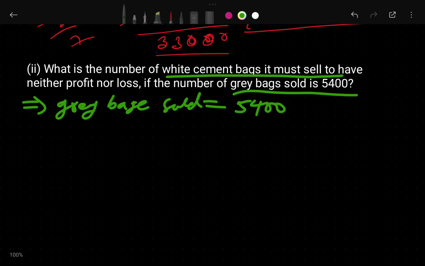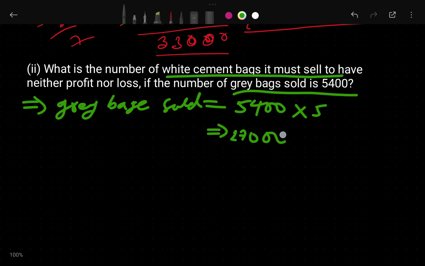That much gray bag he sold. Then how many loss he did? If he sold one gray cement, he will get 5 rupees loss. Then here, if you multiply 5 with 5, you will get the answer. So here I will write only, because there is lots of space here. So if you multiply, then you will understand that's 27.